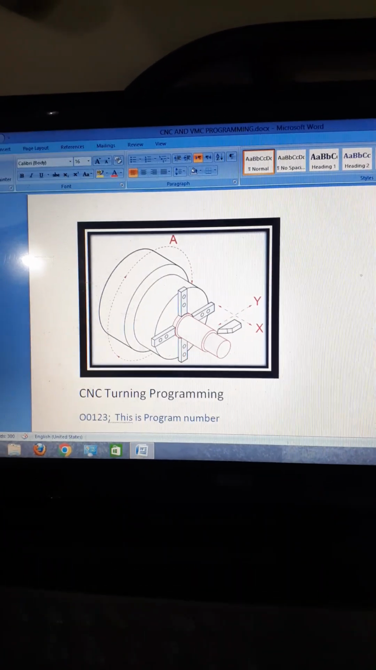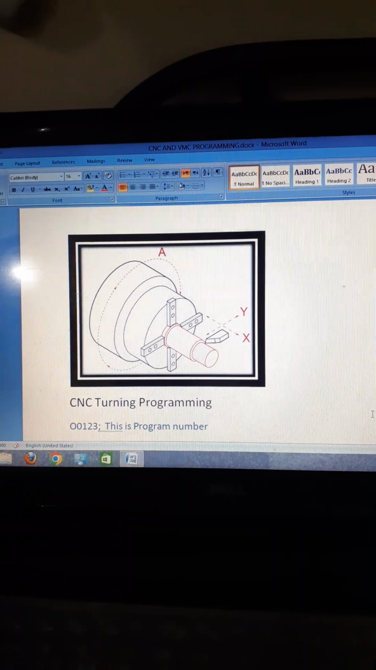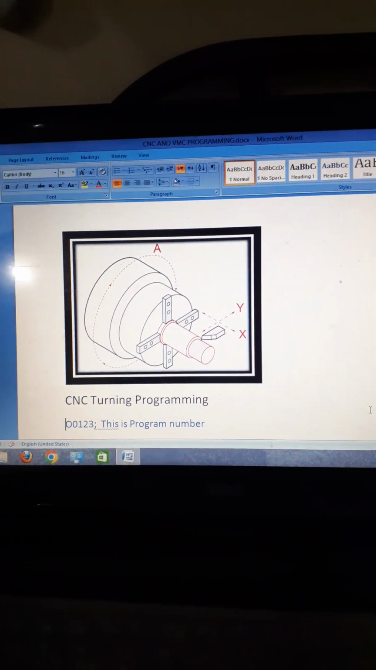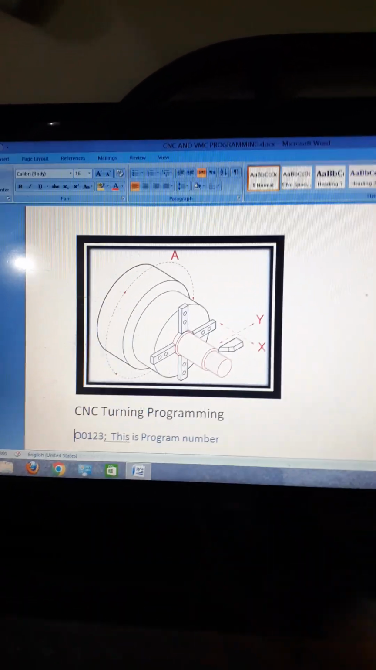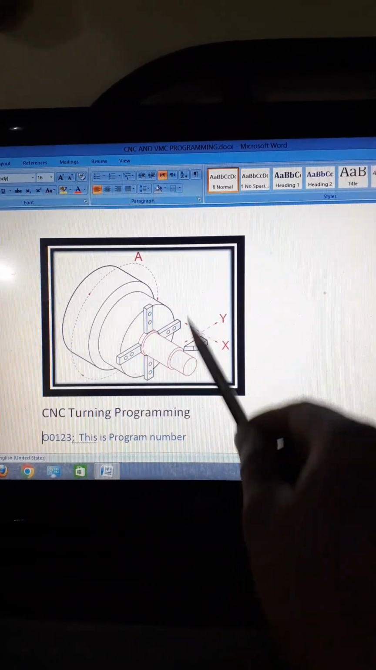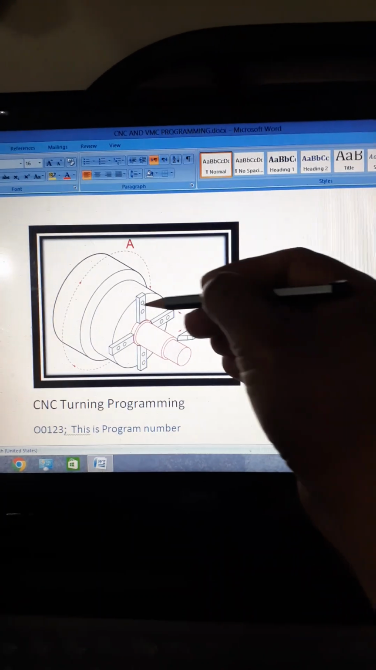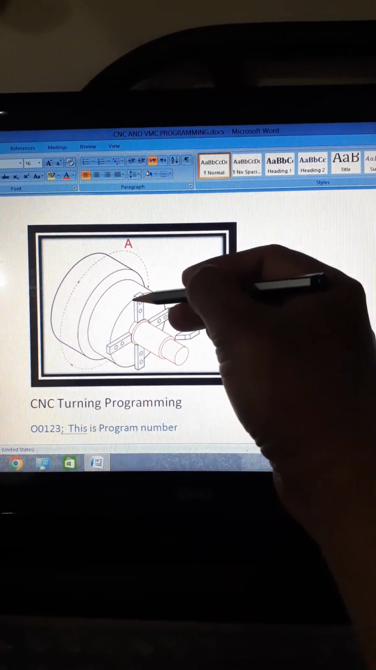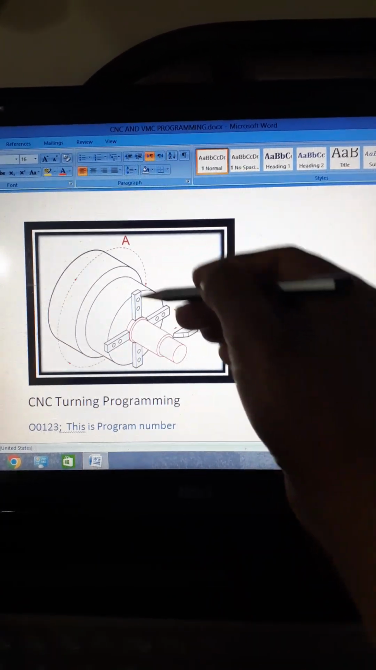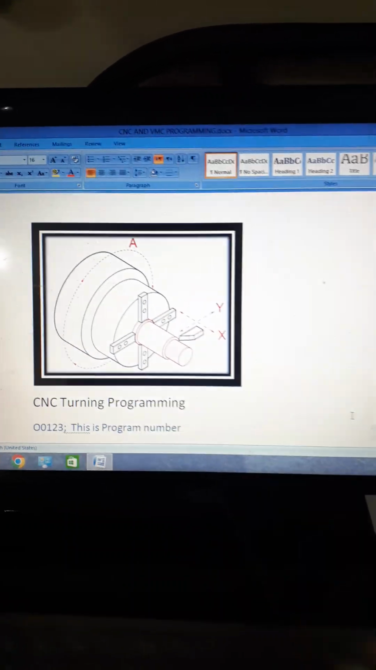This is the drawing. This part I will do in turning program. This part is clamped through CNC lathe chuck. This is the jaws of the chuck. This part is clamped through these jaws, clamping jaw, we can say.